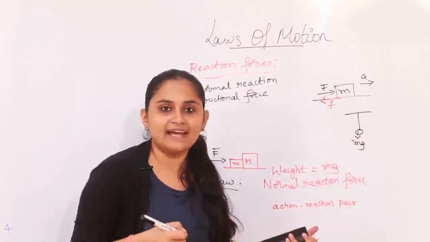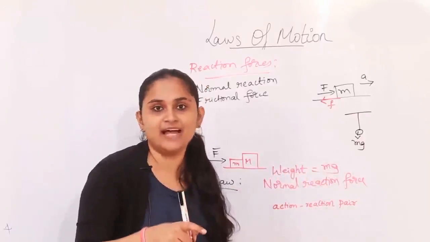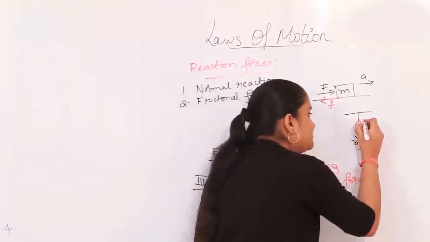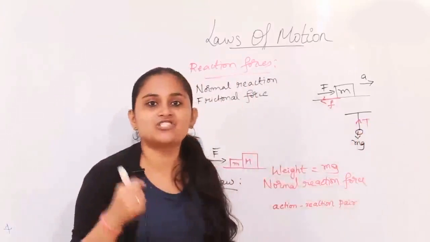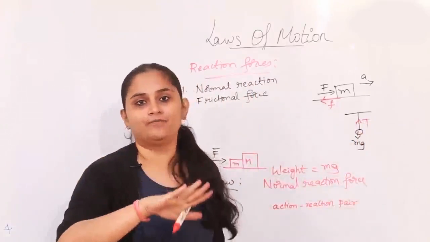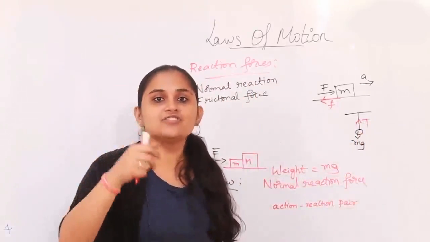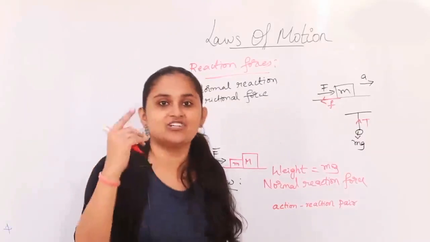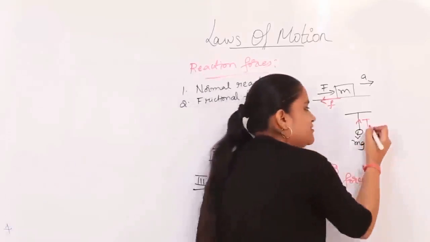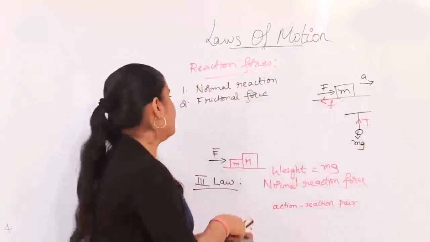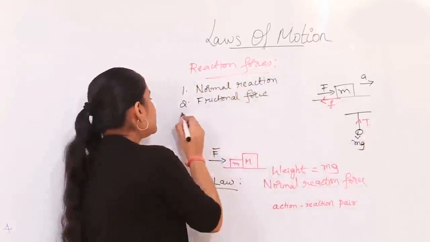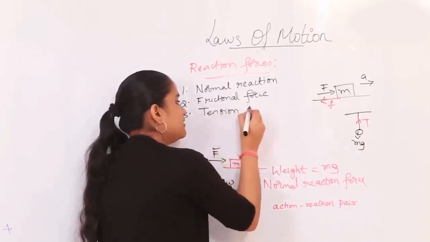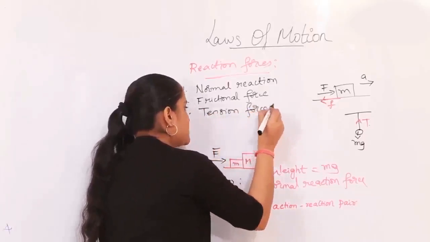The reaction which occurs in the opposite direction to the action here is called tension in the string. It is the ability of that string to hold that particular bob. That force which holds it firmly against its weight, in the opposite direction, is called tension, which is represented by the letter T. So tension is the third kind of reaction force which we would be interested to know.